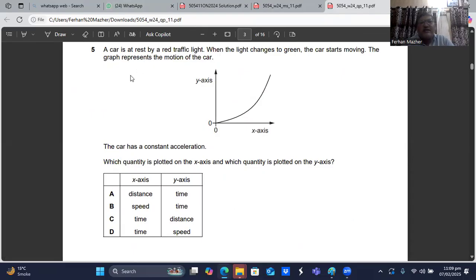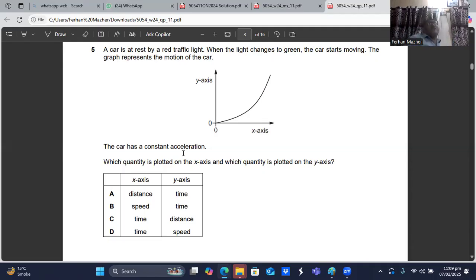The car basically started moving. So the graph is something like this. Its gradient is increasing. So what is on the x-axis and what is on the y-axis? So the car has a constant acceleration.